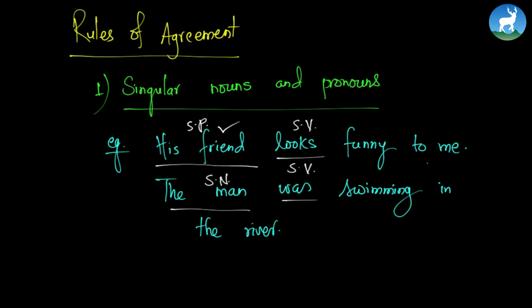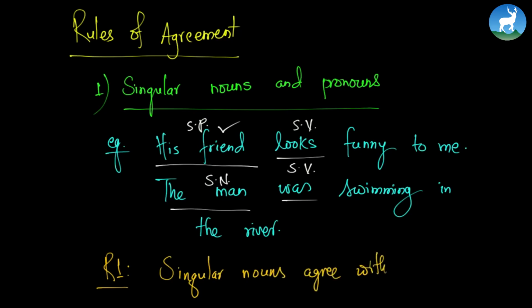What is the rule? Let's be sure about the rule. Rule number 1: singular nouns and pronouns that denote one always agree with singular verbs. So what is the rule? Singular nouns agree with singular verbs. Very good. Let's go to another rule.